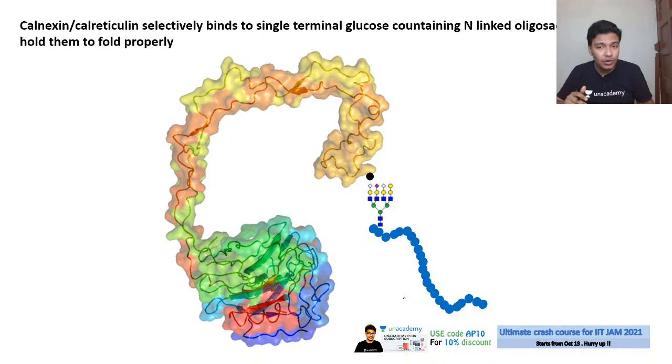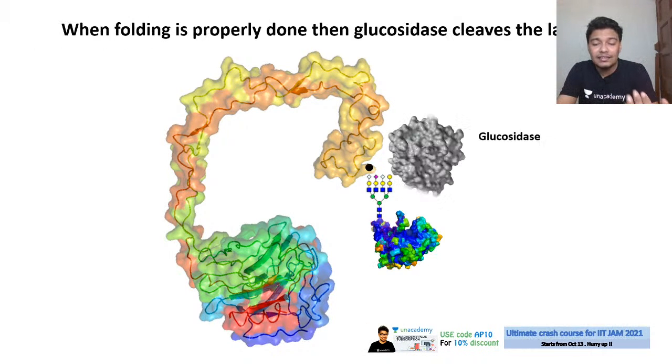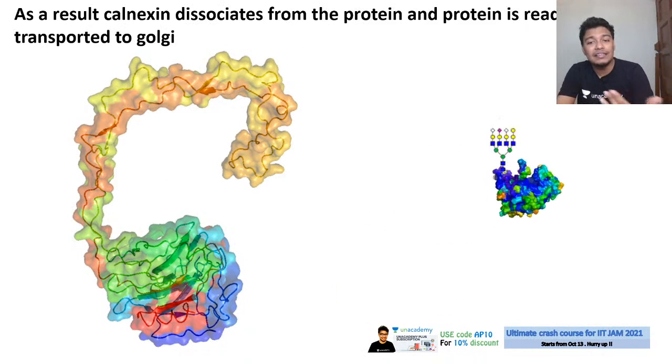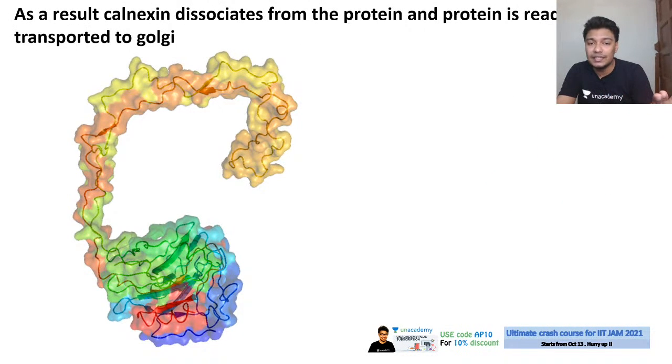And how does it ensure it? There are specific tags. There is a glucose tag which is ensuring the chaperone should bind to this protein. Once this glucose tag is removed, now the protein can easily move out of the ER and go to its destination.